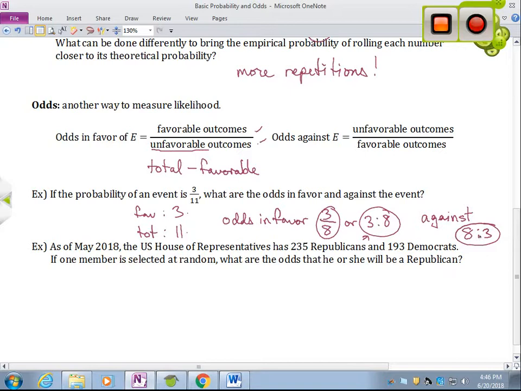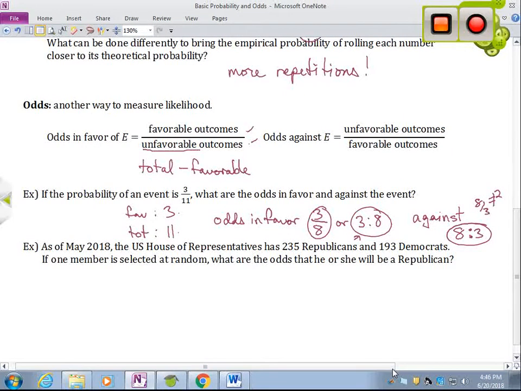If I wrote this as 8 over 3, that would be fine mathematically as well, but do not change that to 2 2/3. This is not just a fraction. We can say, oh, well, let's just make it into a mixed number, but mixed numbers are kind of gross, so don't do that. But also because it represents something different when you change it to a mixed number. It's no longer a ratio, okay? It's just a number, and we want a ratio.